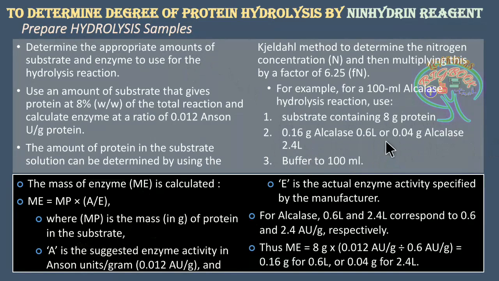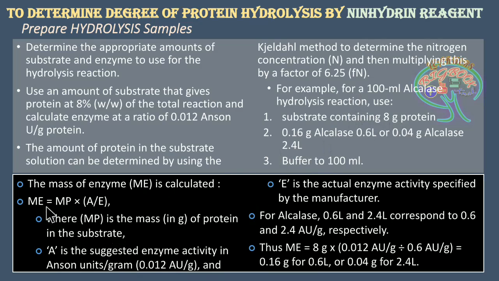Now further, there are a few things which we have to understand, especially the enzyme activity. The mass of the enzyme has to be calculated before subjecting it to the substrate, because we are going to take the corresponding amount of enzyme to the mass of the substrate and to the concentration of the protein ratio.